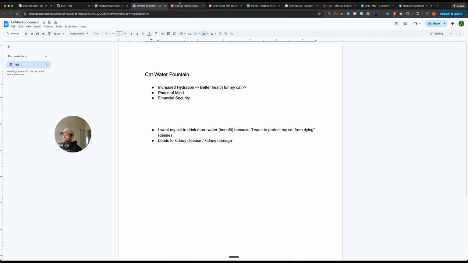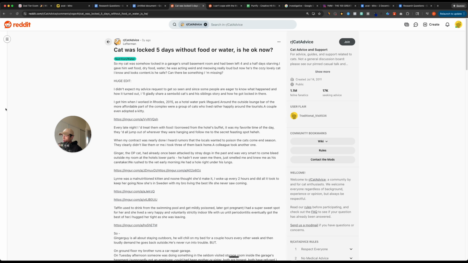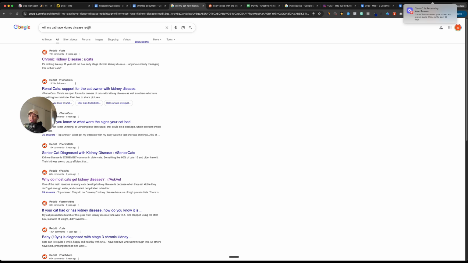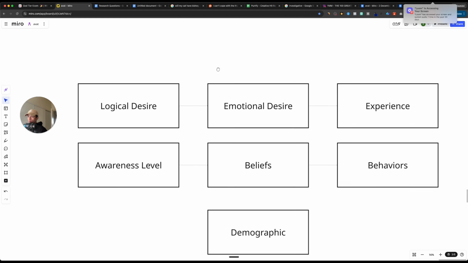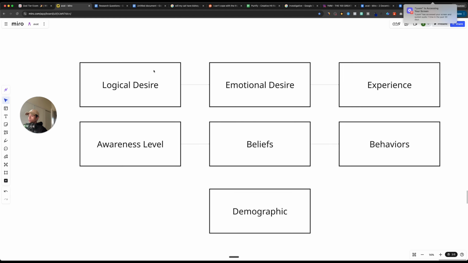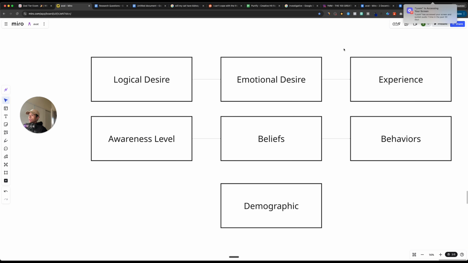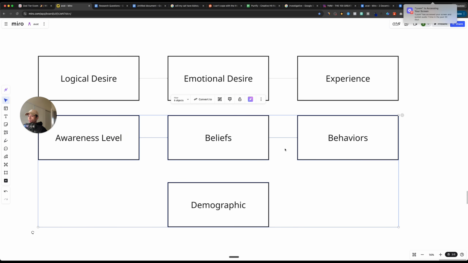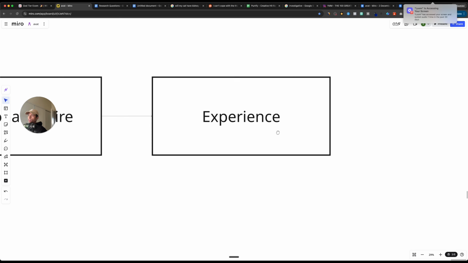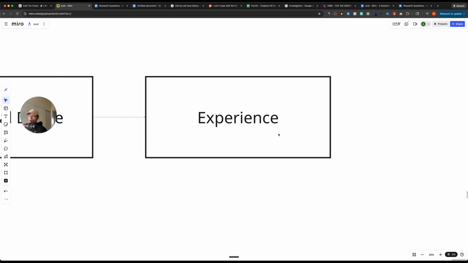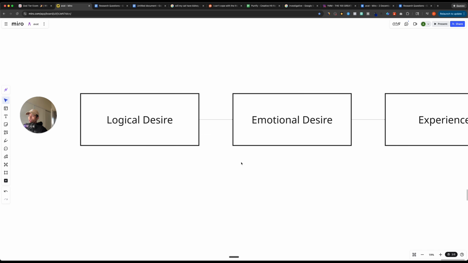So then I would basically just go into my search bar and start typing in something super simple, like, will my cat have kidney disease, or will my cat get kidney disease? Because you have to remember where we are right now in this avatar building block: we have the logical desire, we have the emotional desire. It's very obvious that people are scared of their cats dying. Now where we want to deviate is, let's get rid of these just so we can focus, what we want to look for are certain experiences that people have that are going to change the way in which we communicate the logical desire and the emotional desire.